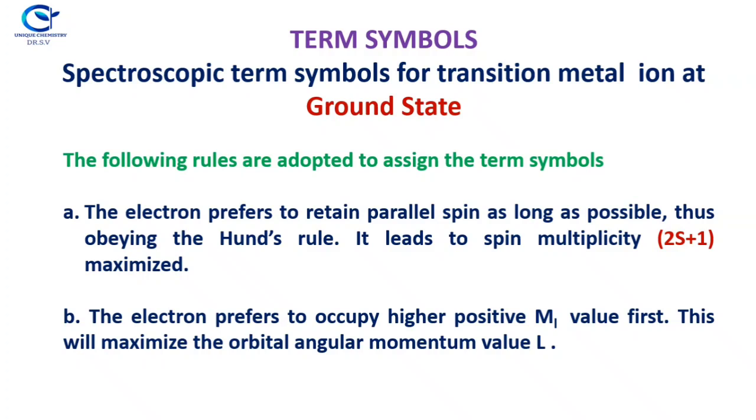The second rule is the electron prefers to occupy higher positive ML value first. For example, for a p orbital the ML values are plus 1, 0, minus 1, so the first electron will go to the plus 1 orbital, subcell. In the d orbital, the first electron will go to the plus 2 level. So this is the preference. This will maximize the orbital angular momentum value L.